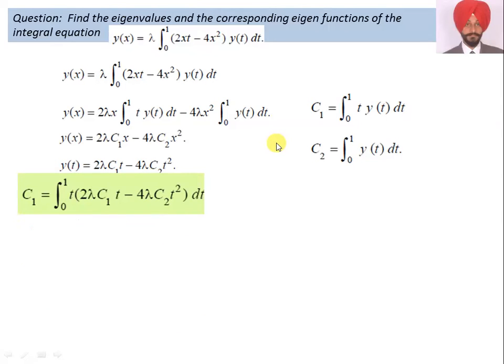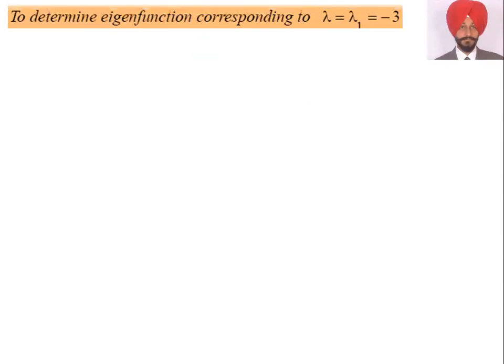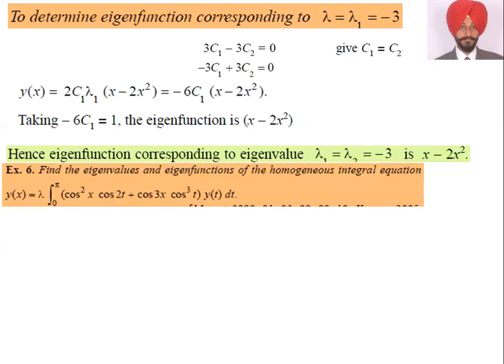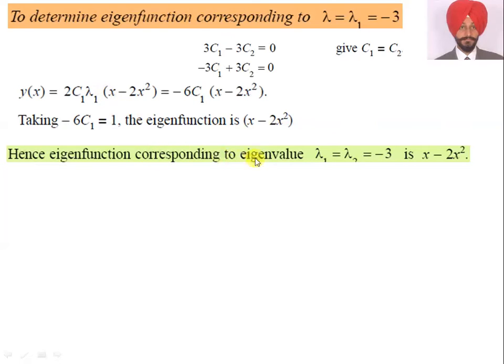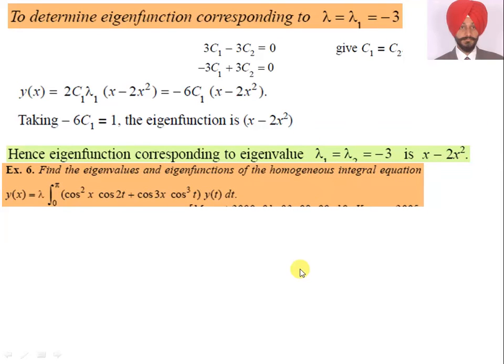So this is our first question which contains two values of c1 and c2. Hence the eigenfunction corresponding to the eigenvalue lambda 2 is equal to minus 3 is x minus 2x square. Now come to the next example, and in this example again the same procedure we follow.